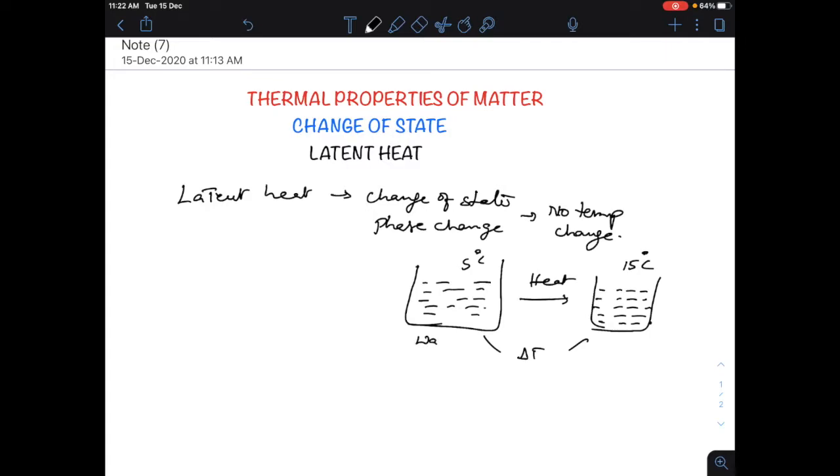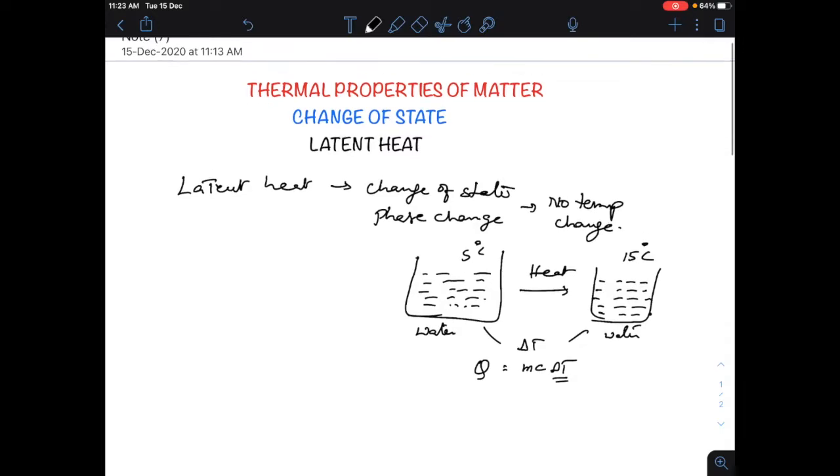Here it is water, here it is water, and this Q can be written as mc delta T, which we discussed in my last video. This change in temperature is because of changes in the kinetic energy of the molecules in the water, that we will discuss in a separate chapter.